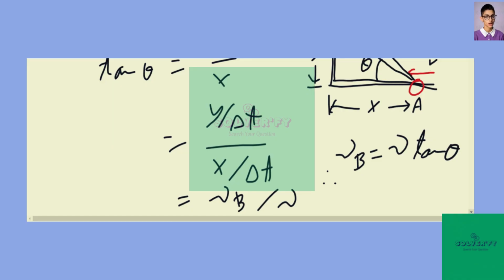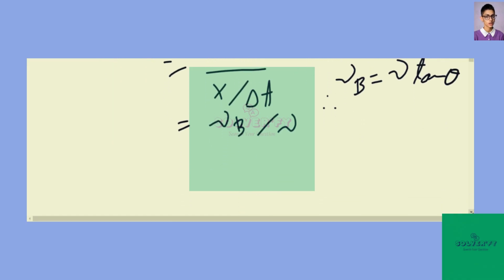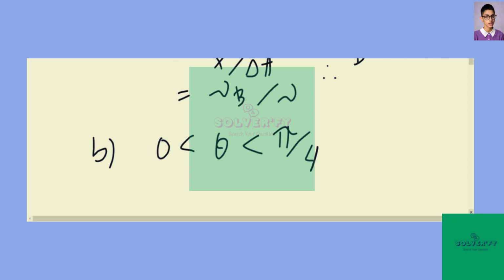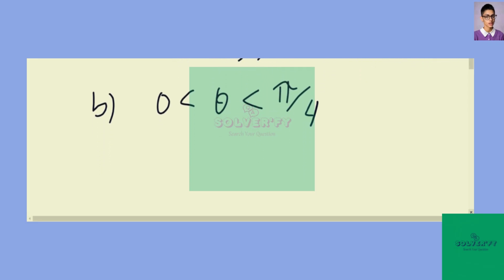Then the question is how these two are related. And the regions of the angle to study are for theta between 0 and pi over 4. For theta between 0 and pi over 4, v sub b is less than the horizontal speed.